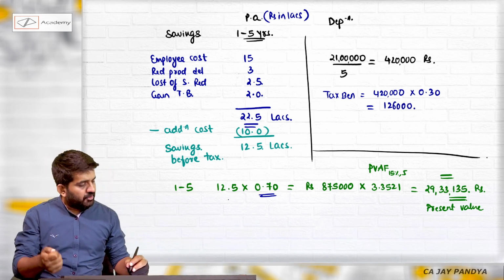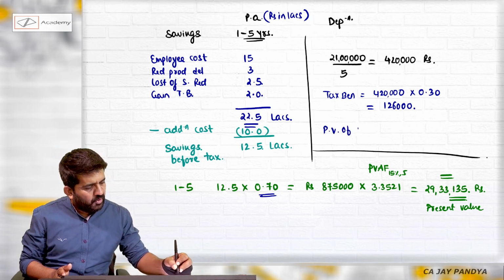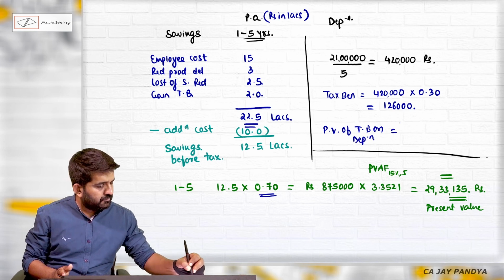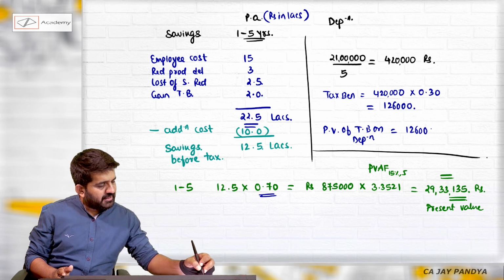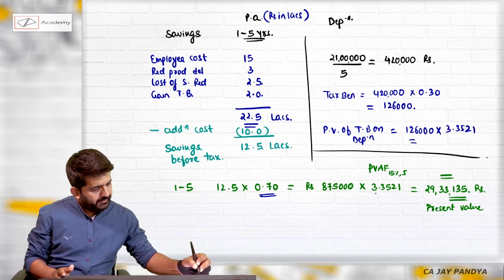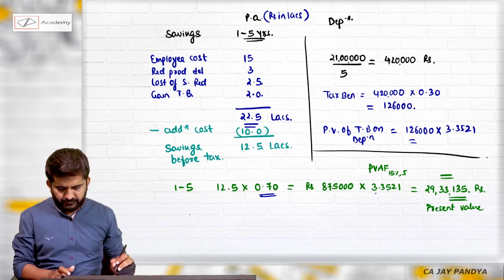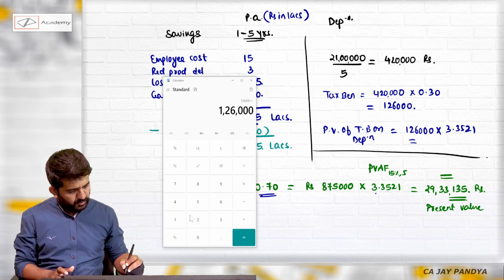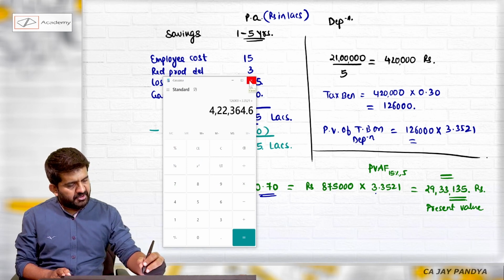Tax benefit on depreciation will be also for 5 years. So what will be present value of tax benefit on depreciation? It will be 1,26,000. I can use the same factor 3.3521, which will be 1,26,000 into 3.3521, which is 4,22,364.